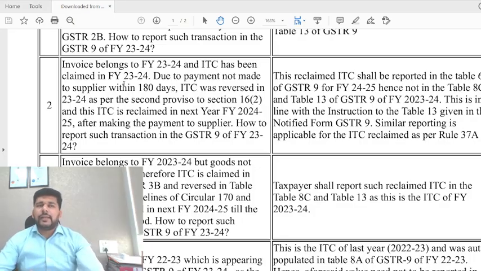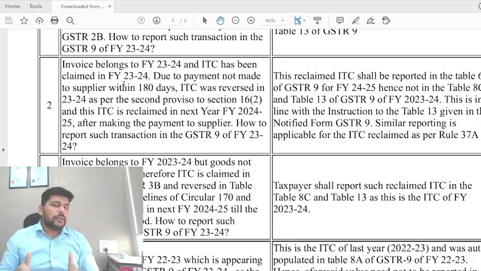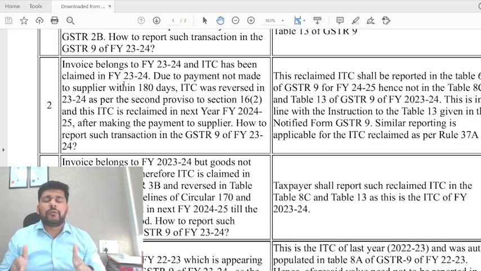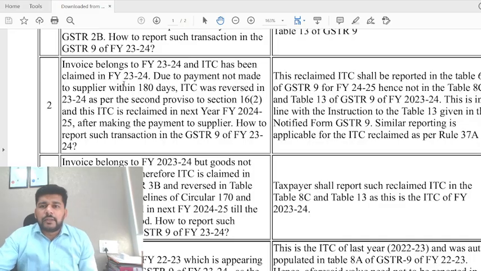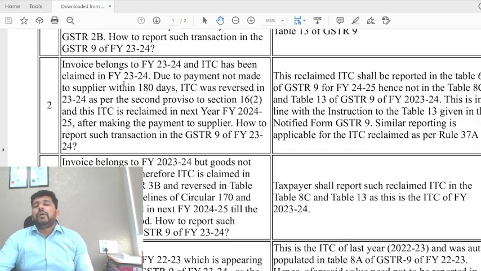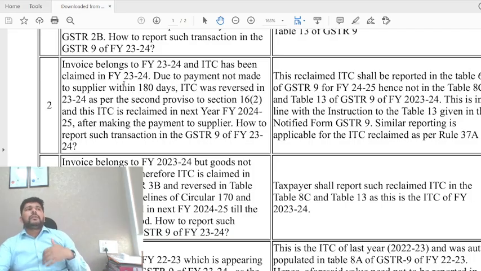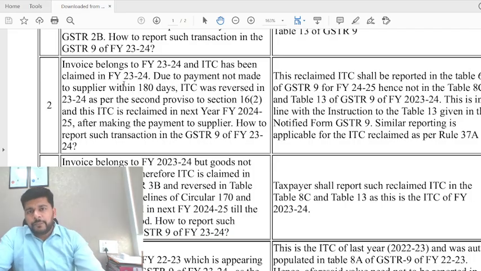So now the question is, if in 23-24 we made some purchase, and its payment was not made within 180 days from the date of invoice in 23-24, so on the 181st day, let's say you reverse certain input tax credit, and now that payment you have made to the vendor in the year FY 24-25, and you reclaimed that credit. Now they are saying how to report such a type of transaction. Okay, now what does the advisory say?